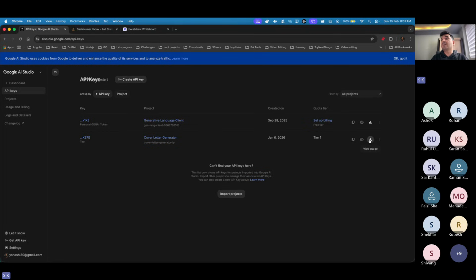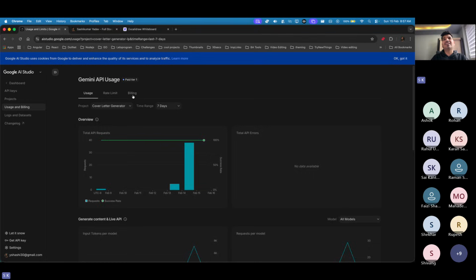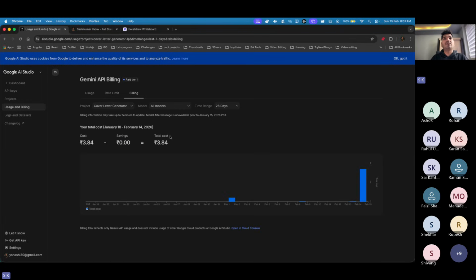I can show you my usage and my billing. I was just trying to learn, and this is what it cost me when I was learning agentic AI. I'm also not a pro in agentic AI development, but whatever I have understood, my way of learning is very different.